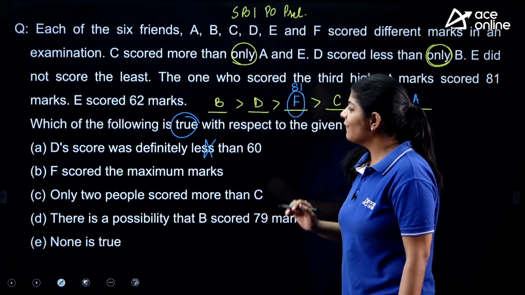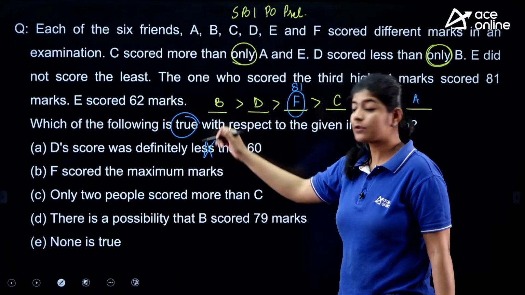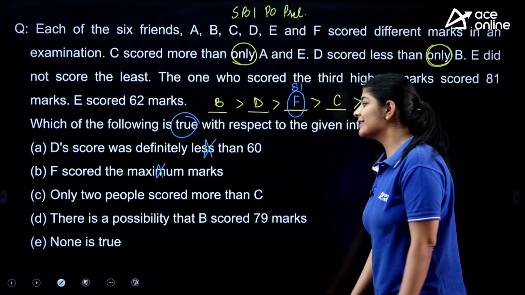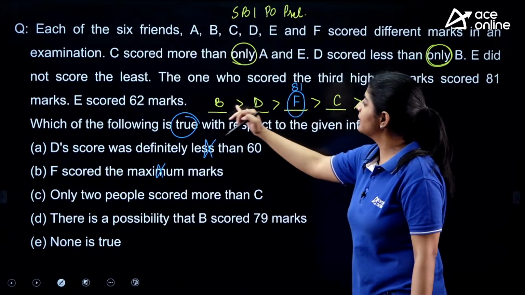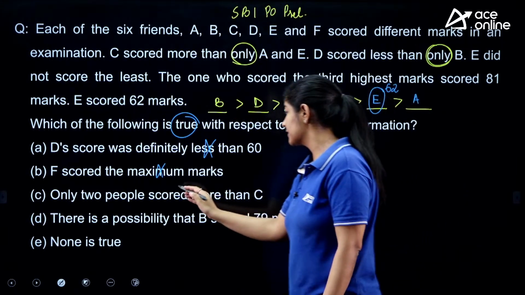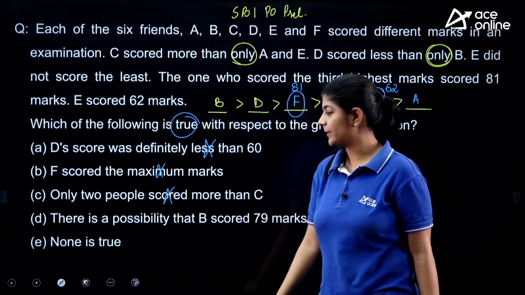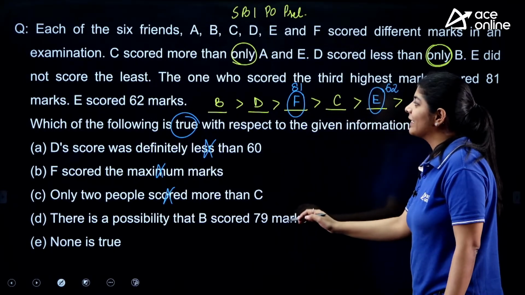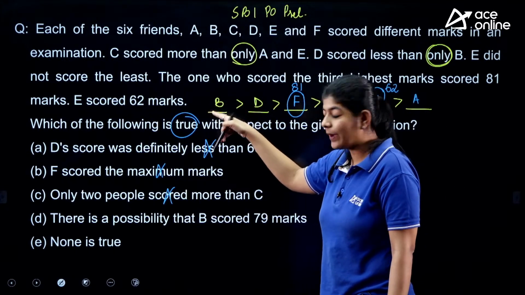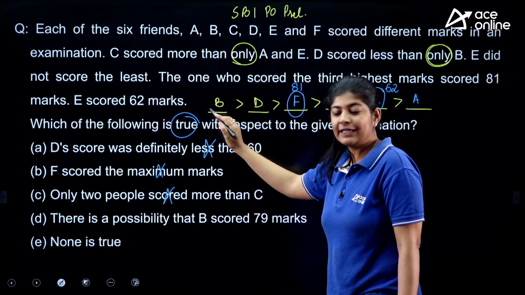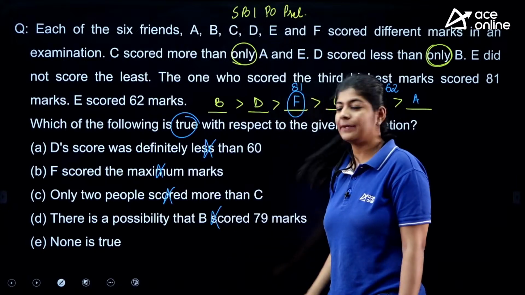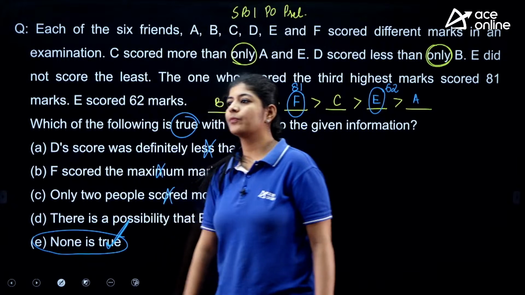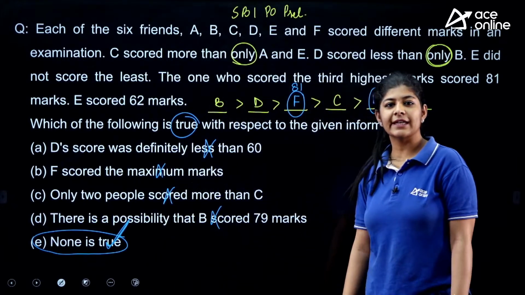Next, F scored maximum marks. No, B scored maximum marks. So this option is also eliminated. Only 2 persons scored more than C. No, how many persons are we having? We are having 3 persons. So this option is also eliminated. Next, there is a possibility that B scored 79 marks. No, B is the highest scoring one, so it should be greater than 81. So this option is also eliminated. And the correct answer over here is option number E, none is true. Option number E is the correct one.